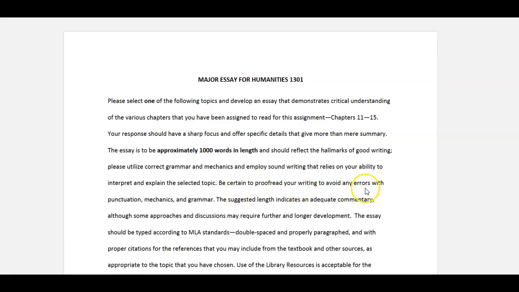You're going to make sure you avoid any errors in punctuation, mechanics, and grammar. You can always go over the length of 1,000 words because sometimes you may feel you need to.